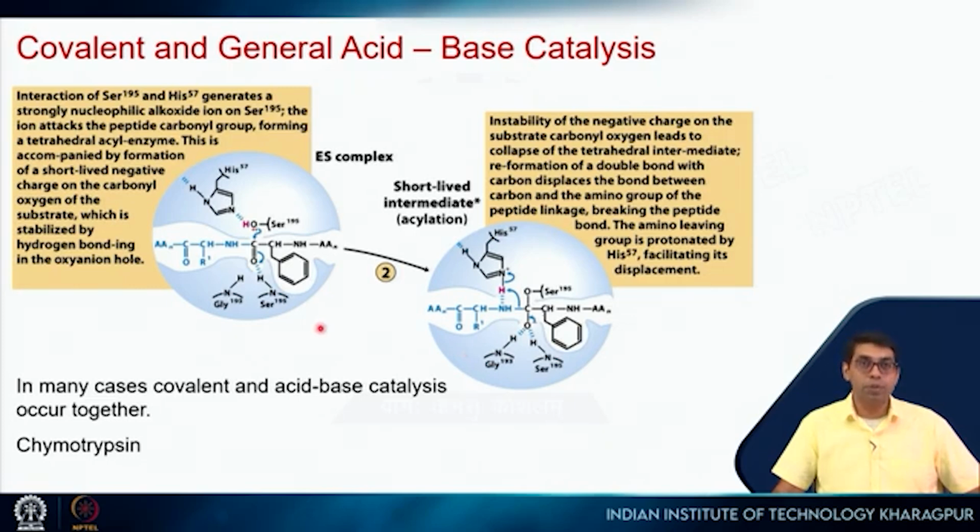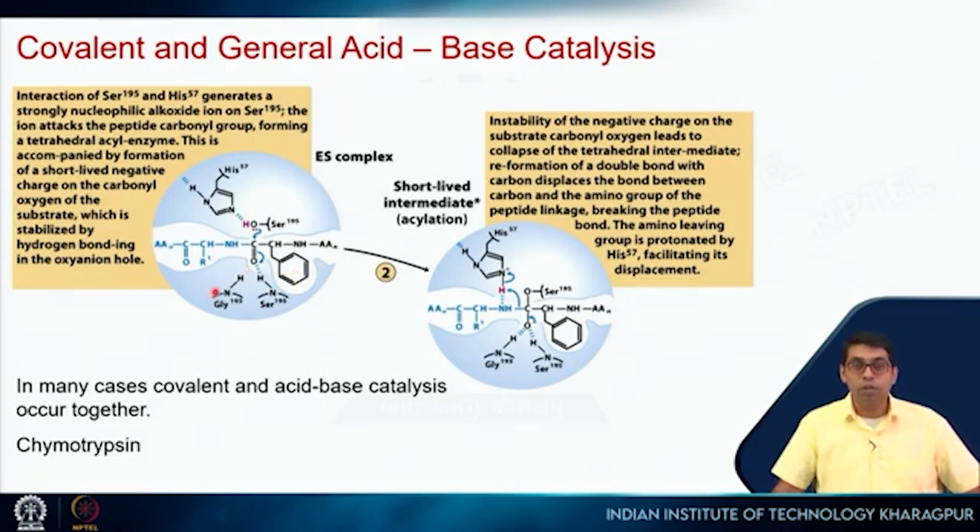So this is chymotrypsin. Chymotrypsin catalyzes the hydrolysis of a peptide bond. So you see this peptide bond, NHCO, it will hydrolyze this peptide bond and separate this. So this is my polypeptide chain. Now chymotrypsin is specific to those peptide sequences where the C-terminal amino acid has a bulky hydrophobic group. So it can be a phenylalanine like this, or a tyrosine, or an isoleucine, or a methionine. So long hydrophobic side chains.